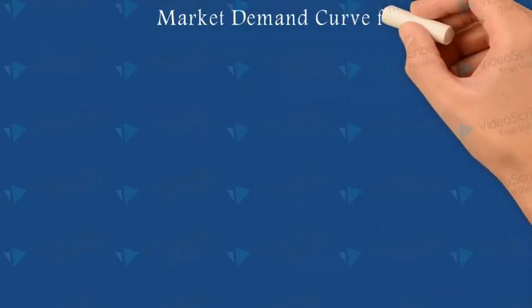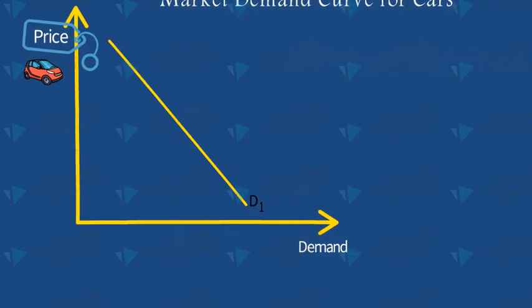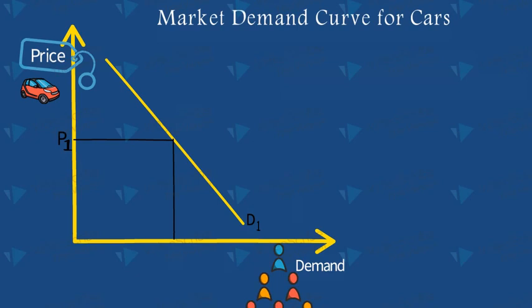Now suppose that this is the demand curve for cars, which shows the relationship between price and demand of cars. At price P1, demand for cars is Q1.